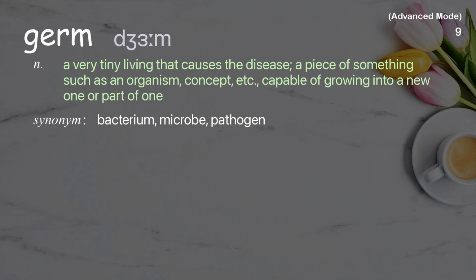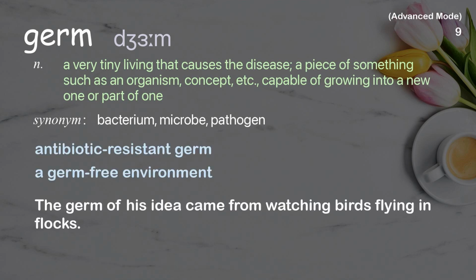Germ. A very tiny living thing that causes disease, a piece of something such as an organism, concept, etc., capable of growing into a new one or part of one. Examples: Antibiotic-resistant germ. A germ-free environment. The germ of his idea came from watching birds flying in flocks.